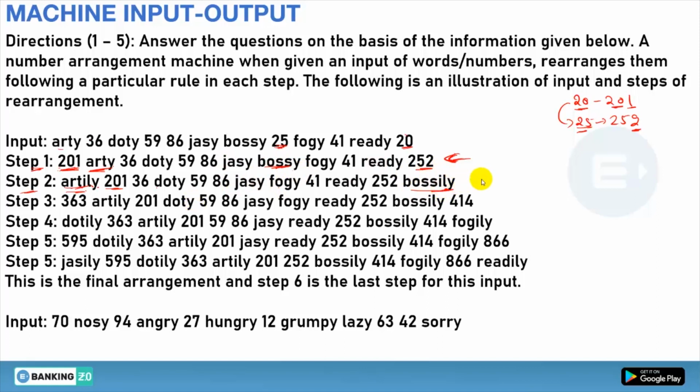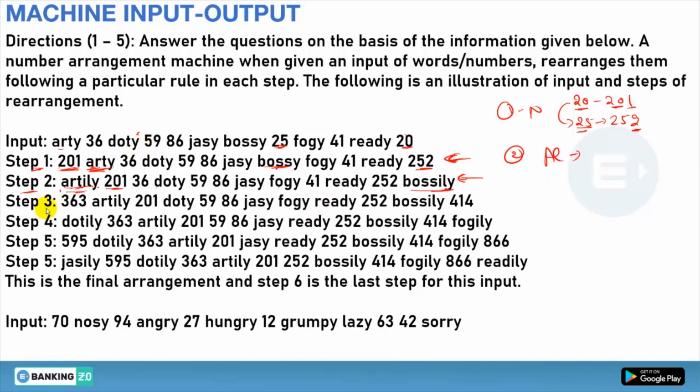So in the second step they are not taking the numbers: in the first step they take numbers, in the second step they take alphabets. If you talk about alphabets, they are taking them in alphabetical order, because A will come first in the dictionary, so it is arranged to the left hand, and then B is arranged to the right hand. Yes or no? And they have replaced the last Y with ILY.